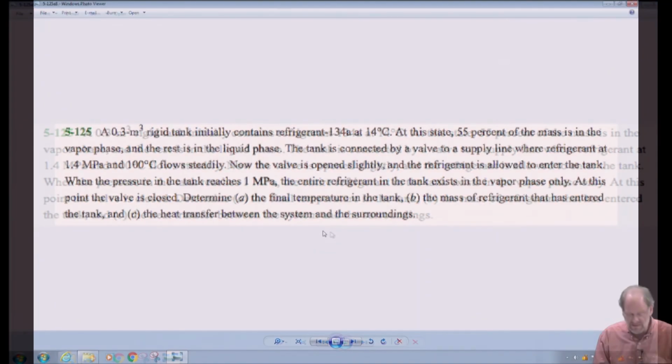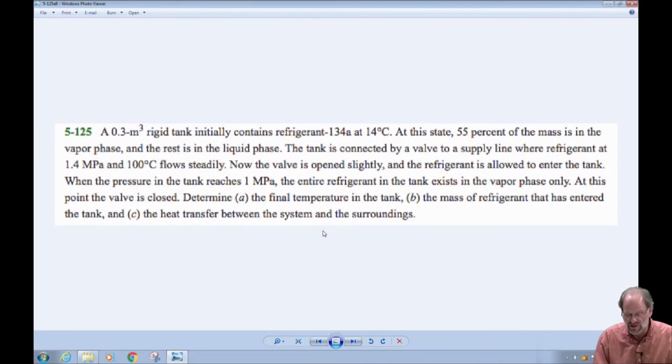So, it says that we have a 0.3 cubic meter rigid tank that contains R134A at 14 degrees Celsius. At this state, 55% is in the vapor phase, in other words, that's the quality, and the rest is in the liquid phase. Obviously, what else would it be, right? It says the tank is connected by a valve to a supply line where refrigerant at 1.4 megapascals and 100 degrees Celsius flows steadily.